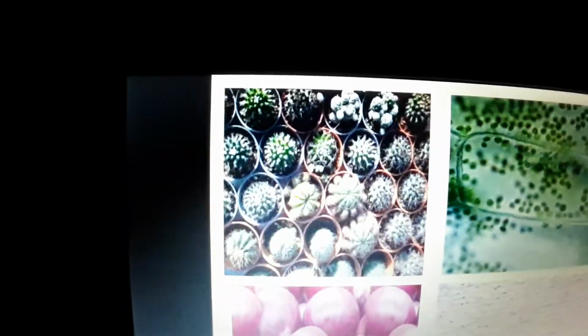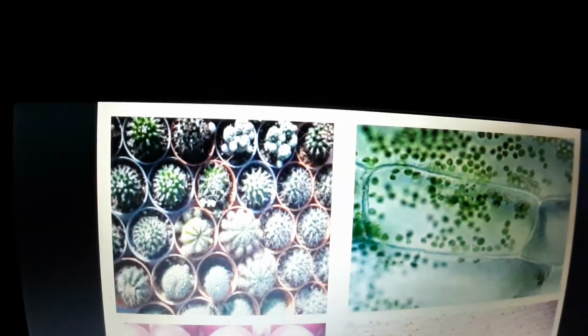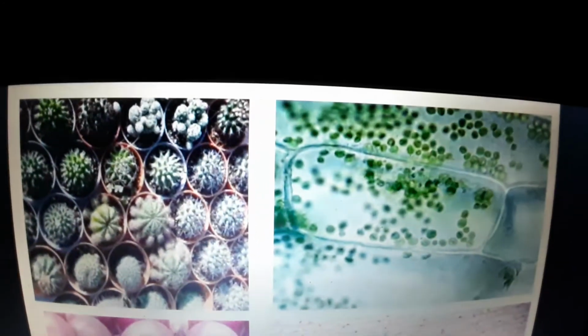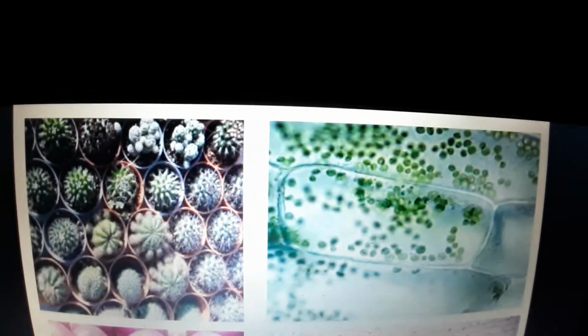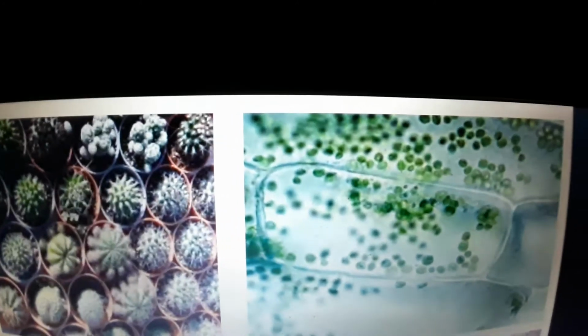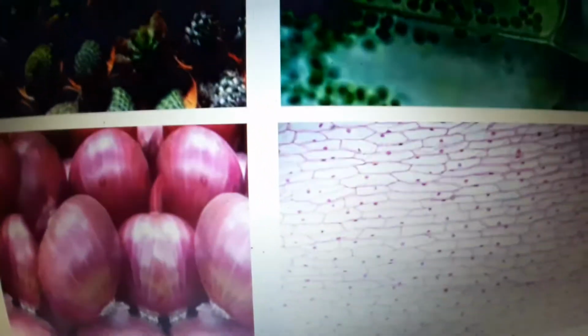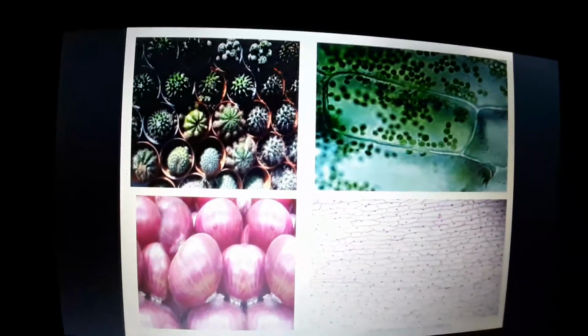We also see the plants, we also see the onions and everything. But when we see the plants, we only see with our naked eye. To see deep inside of a plant, we need a microscope. Only then will we be able to see the cells in a plant. Another example, we see onions with our naked eye. But can we see the onion cells with our naked eye? No. For that, we will need a microscope.